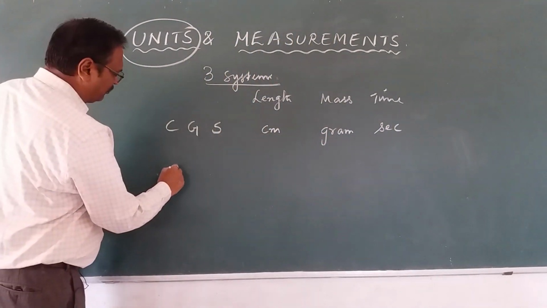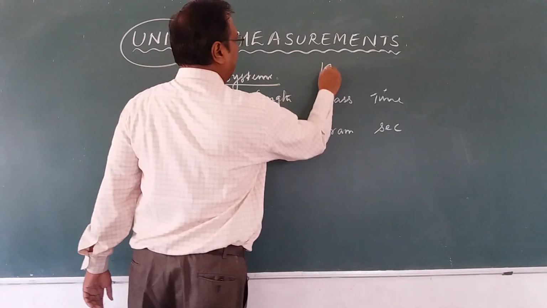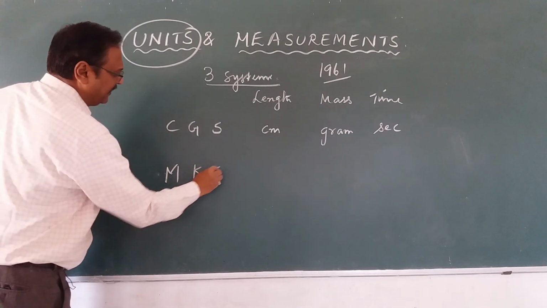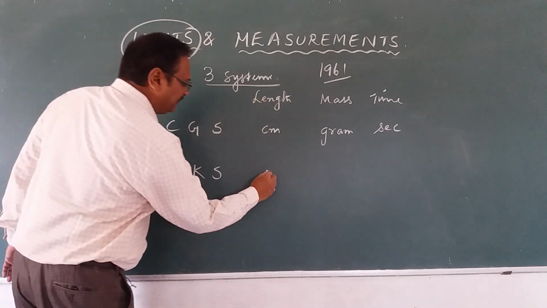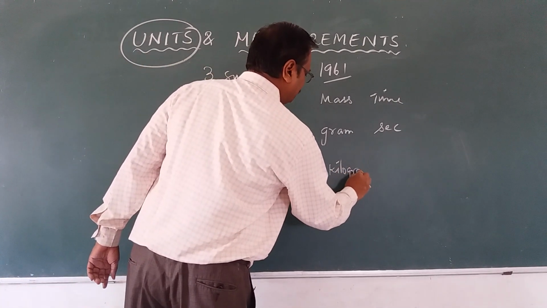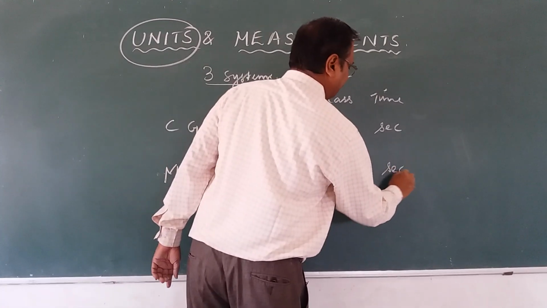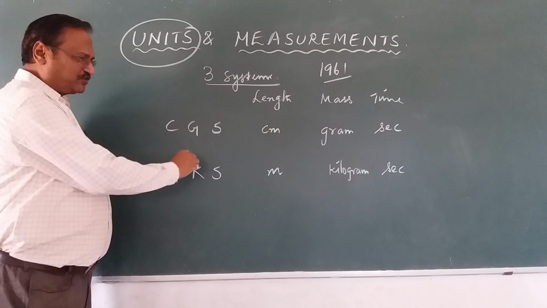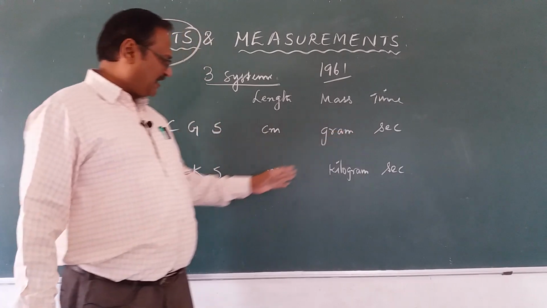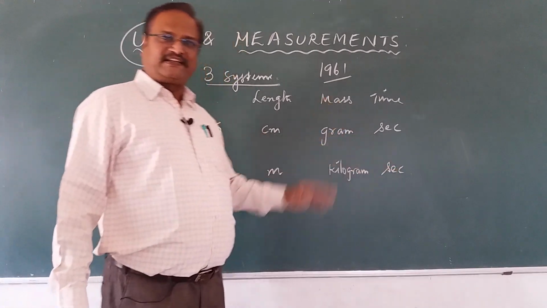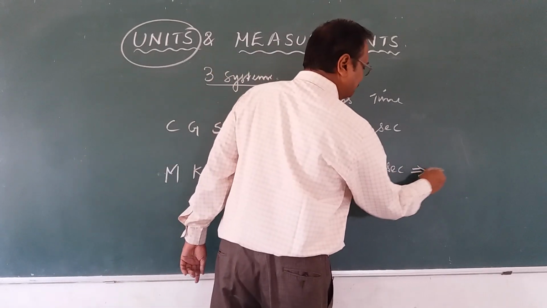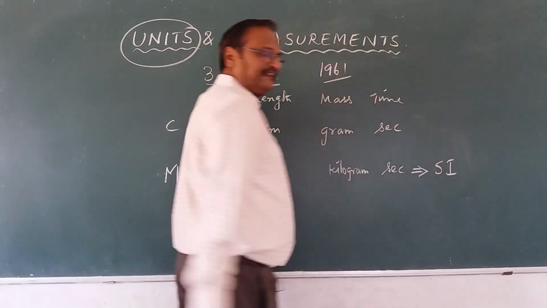After that, we came across a more standardized system from 1961 onwards, and a little before, that is called the MKS system. M stands for length, meter; K stands for mass, kilogram; and time as usual is second. These are the 2 unit systems which we often follow: centimeter, gram and second, or meter, kilogram and second. In 1961, the MKS system was made the standard and it is called the SI system.